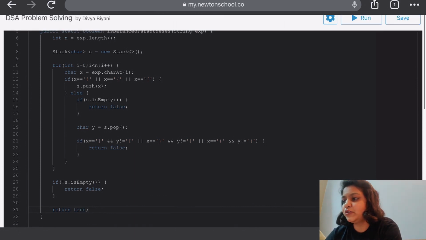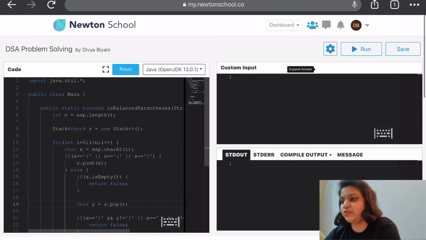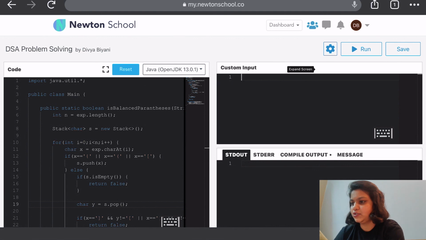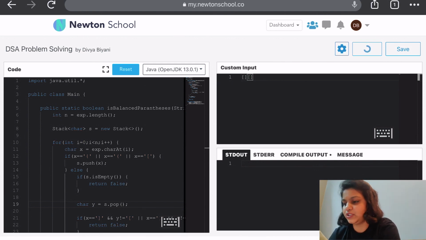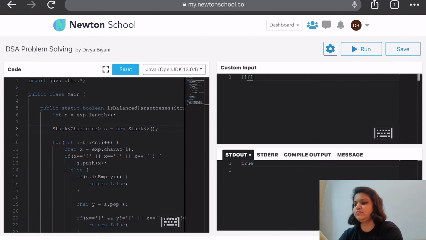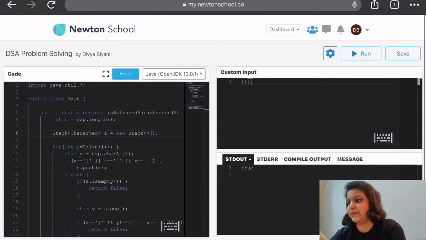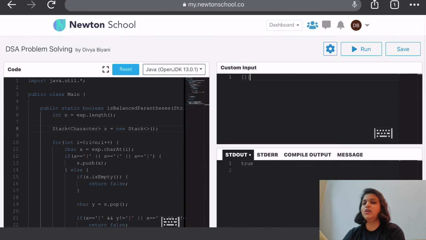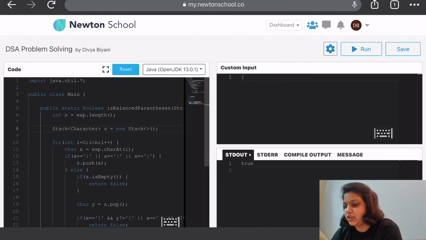So that's the code of balanced parenthesis. Now let's try to run it on one of the examples. So say suppose I've given two square brackets, opening and closing. So our output is true as we expected. Now let's try to give a more complex one. First a balanced one only.